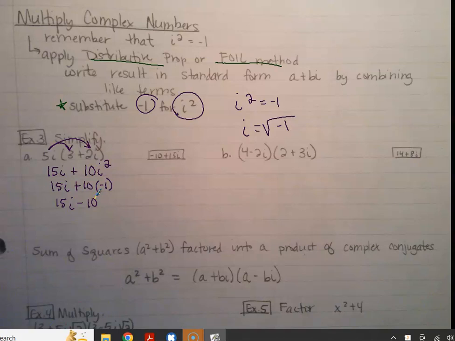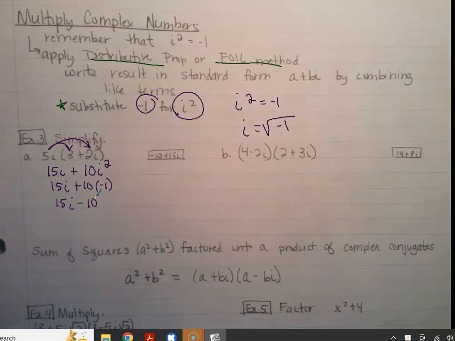Even if you started with 15i minus 10i squared, would it change to positive 10? Indeed it would, because a negative times a negative is a positive. So just change the sign. Get rid of the i squared and change the sign.